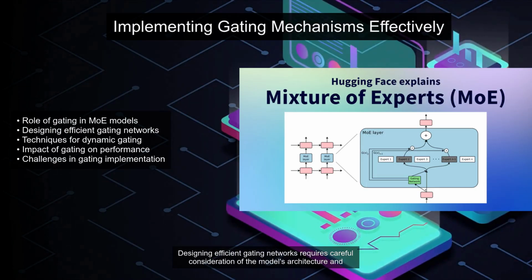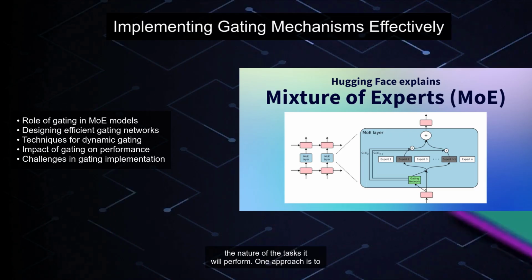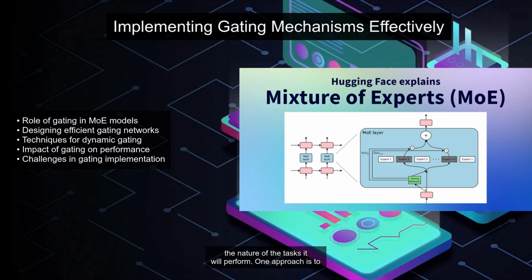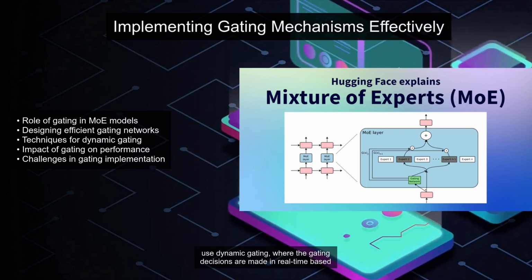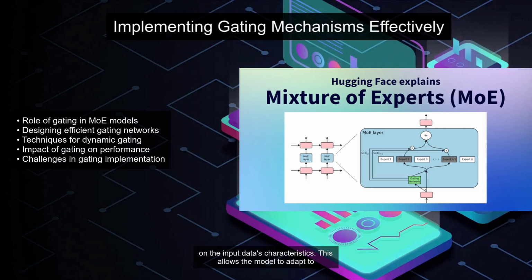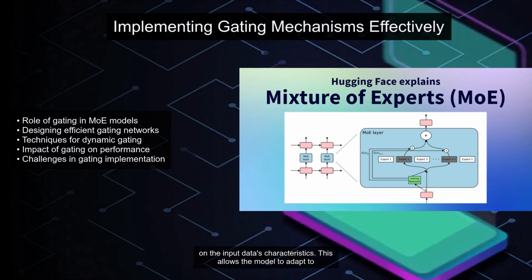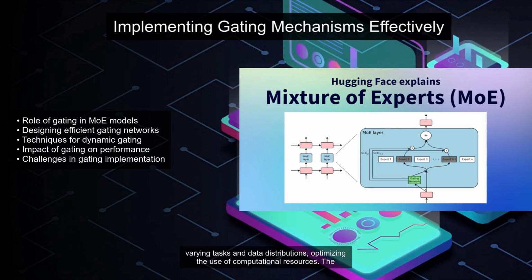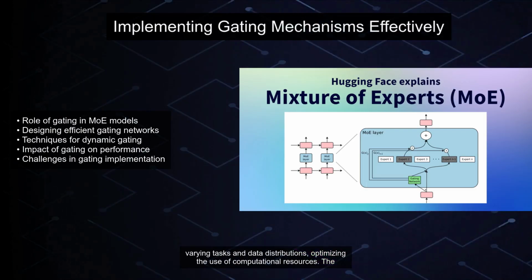Designing efficient gating networks requires careful consideration of the model's architecture and the nature of the tasks it will perform. One approach is to use dynamic gating, where the gating decisions are made in real time based on the input data's characteristics. This allows the model to adapt to varying tasks and data distributions, optimizing the use of computational resources.